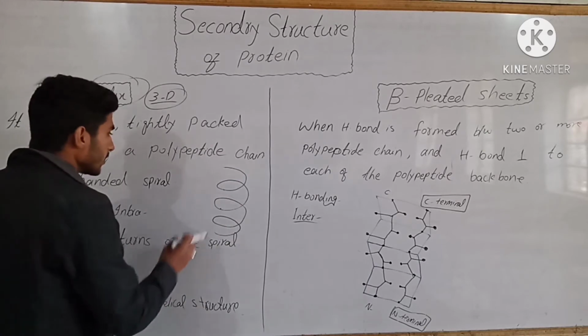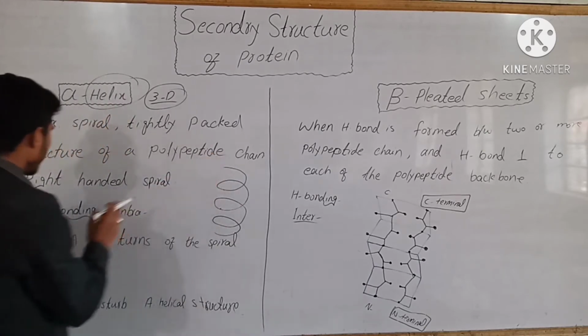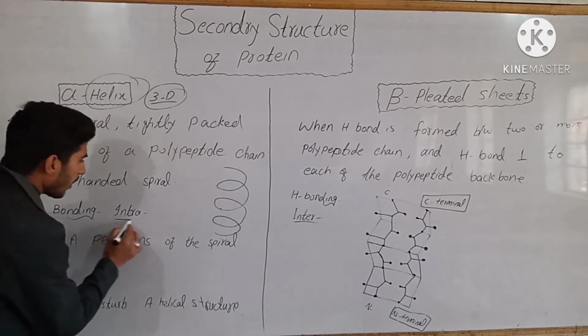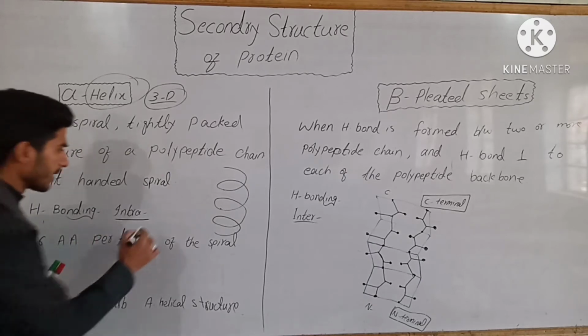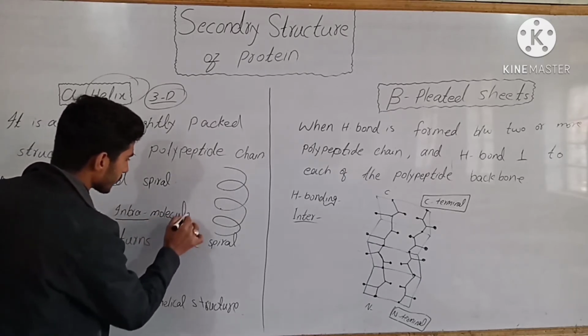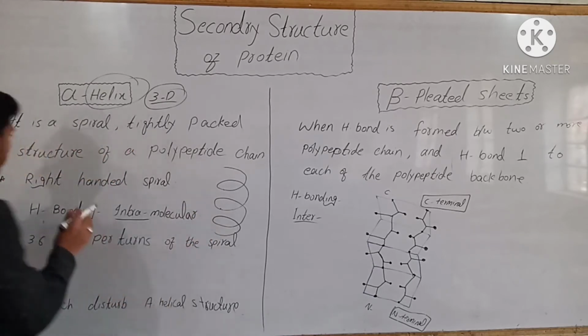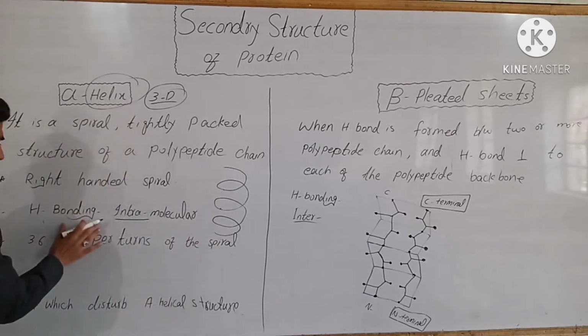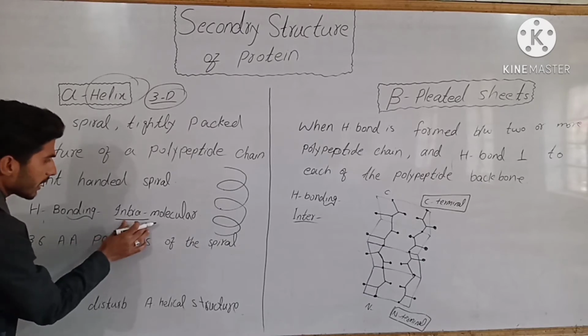And in alpha helix, the hydrogen bonding is intramolecular hydrogen bonding.